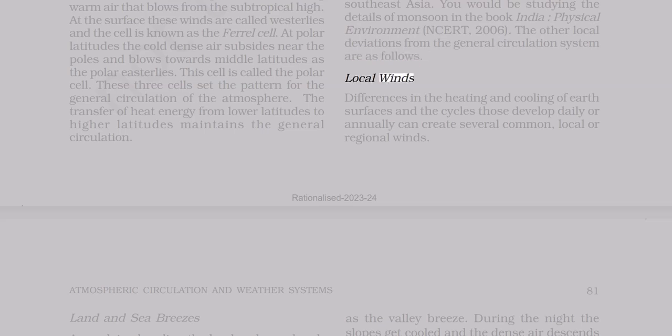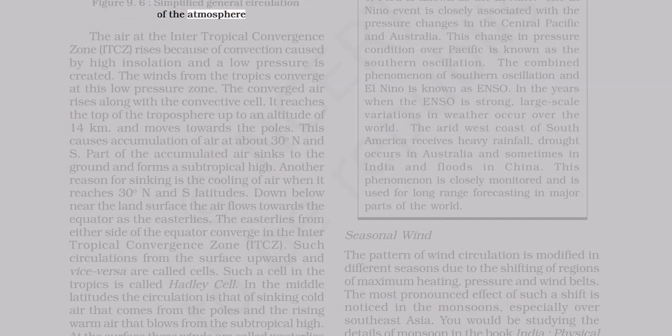Local winds. Differences in the heating and cooling of Earth's surfaces, and the cycles that develop daily or annually, can create several common, local, or regional winds. Figure 9.6. Simplified general circulation of the atmosphere.